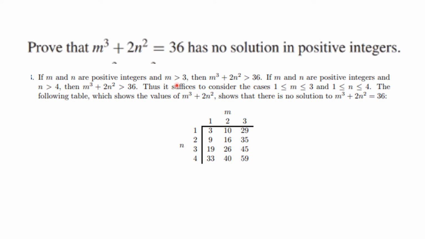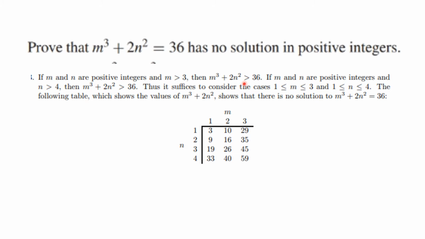The reason that is true is, for example, if this is 3, that would be 27, and if this one were 0, it would not be bigger than 36. But if this is 4, we would have 4 cubed, which is 64, and so this would certainly be bigger than 36. So you see, if m is bigger than 3, then that's certainly true.